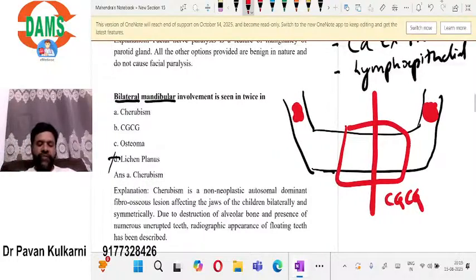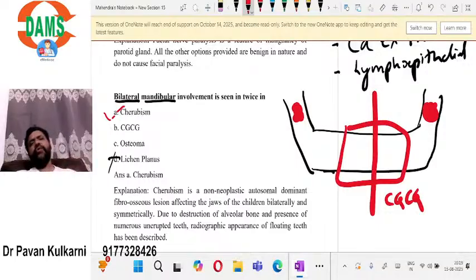So typically it is a feature of cherubism. Cherubism is basically a type of fibrous dysplasia where it is autosomal dominant. Typically, it is a multilocular lesion. It is a bilateral lesion. Seen in children.